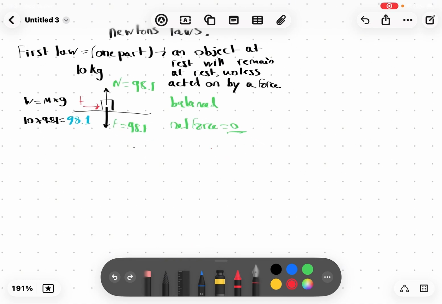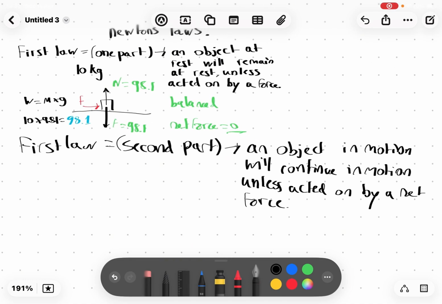Now, what about the second part? The second part says that an object in motion will continue in motion unless acted on by a net force. So it's kind of the same as the first part, however, the opposite. It's not at rest, it's actually moving this time.